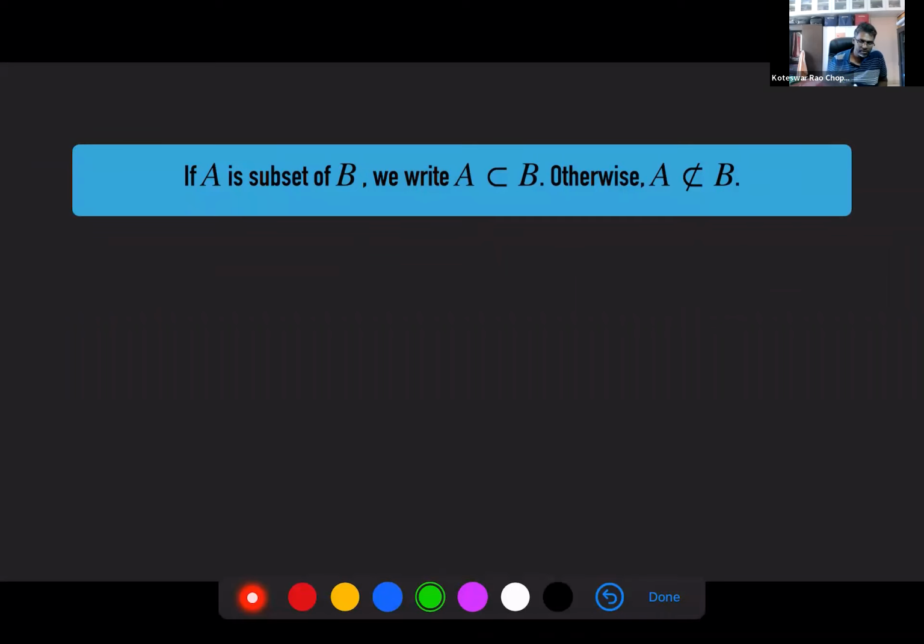Now symbols. A few more symbols here. If A is a subset of B, how do you write it? You use this symbol, a kind of sleeping U. So use this symbol to indicate subsets. And otherwise, you use this, so A is not a subset of B.